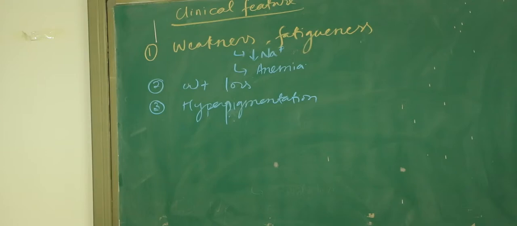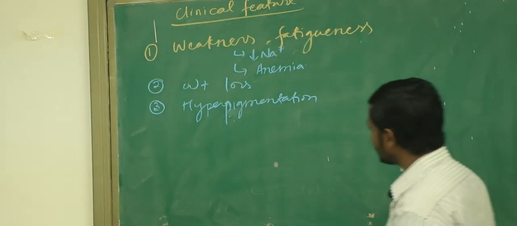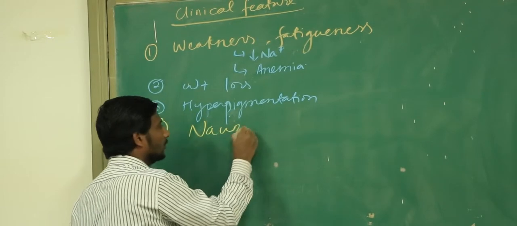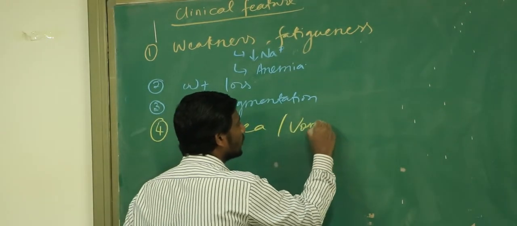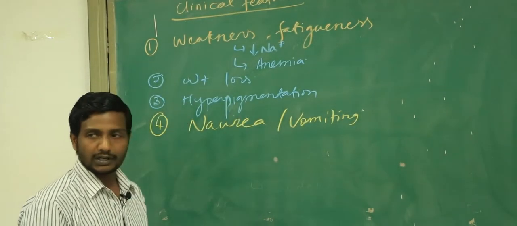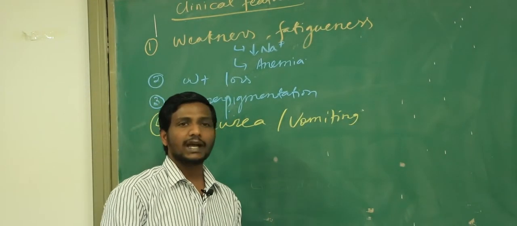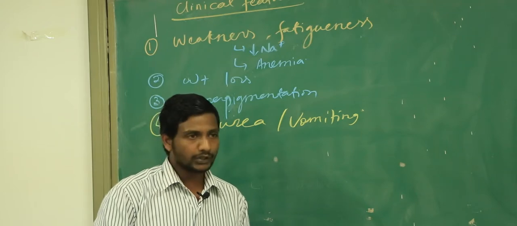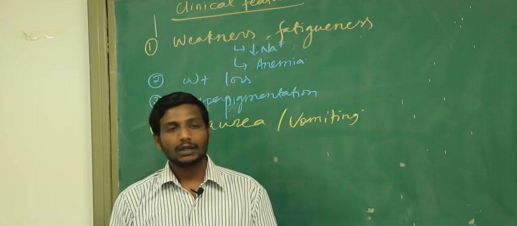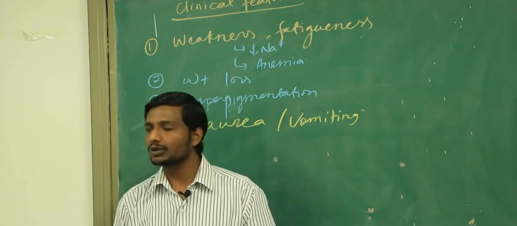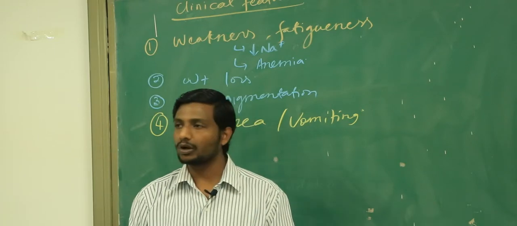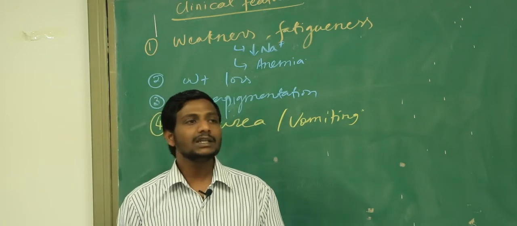Now let's go further. These patients sometimes also present with nausea and vomiting, another very common presentation of hypoadrenalism, right? Clear about this? And you tell me, if the cortisol level is low in the body, and you already know the other names of the cortisol hormone: we call it the stress hormone, and we also call it the anti-insulin.